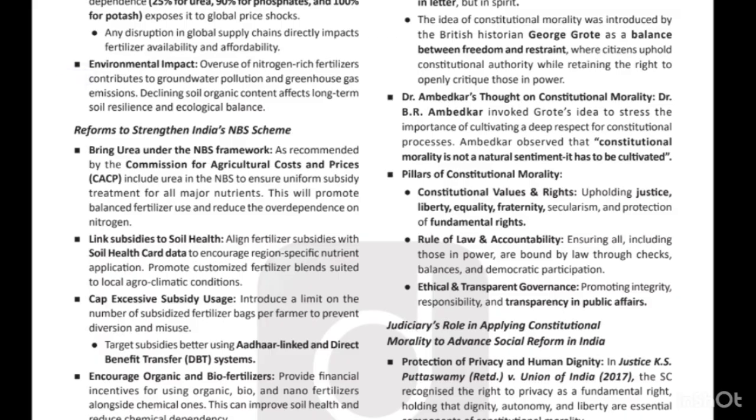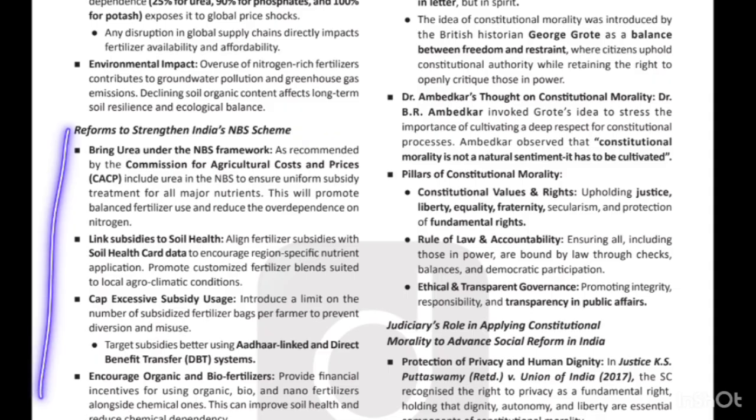Another thing is the environmental impact. As these fertilizers are available at the subsidized price, the farmers may overuse them, which may lead to land degradation, and so this will ultimately impact the environment.